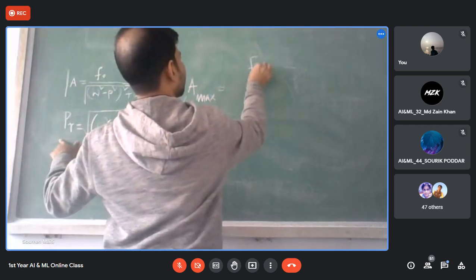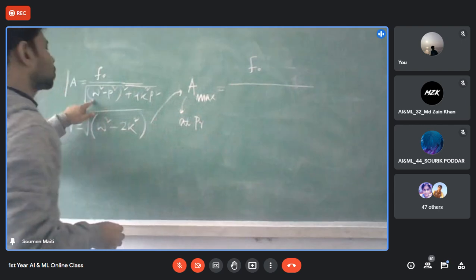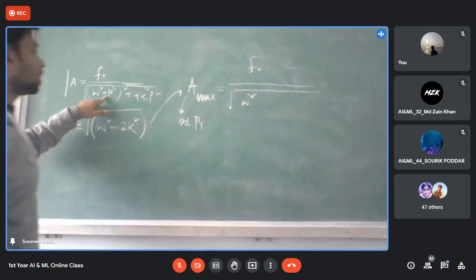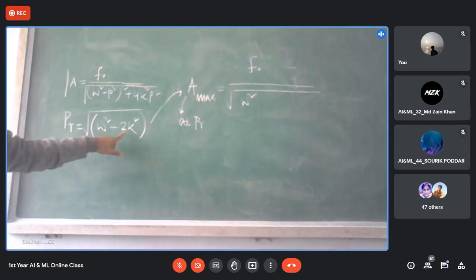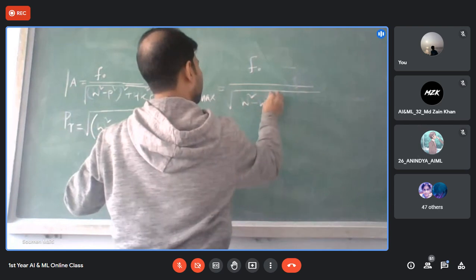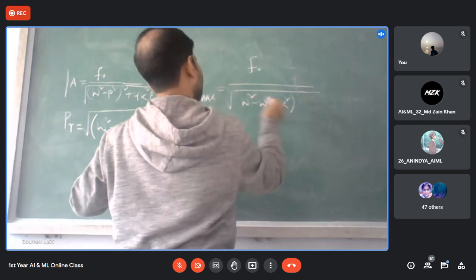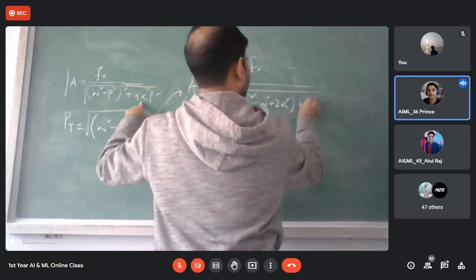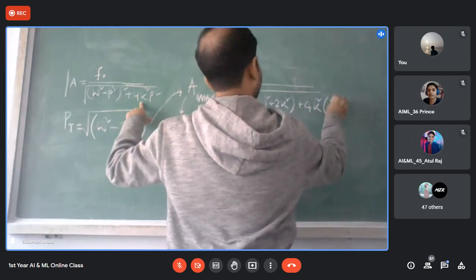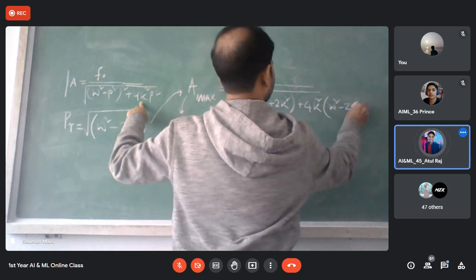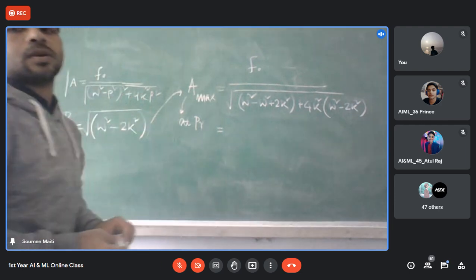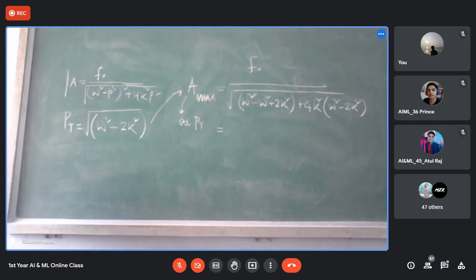Omega square minus p square. So this is equal to omega square minus p square. P square equal to omega square minus 2k square. So omega square minus p square becomes 2k square. Then 4k square p square, which is 4k square times omega square minus 2k square. Calculate it in your copy. Then what will happen? Okay, how much?